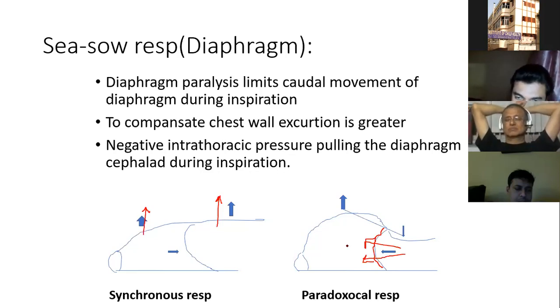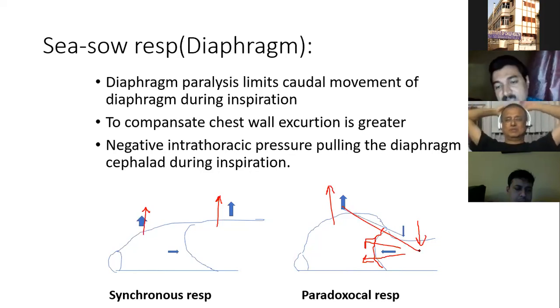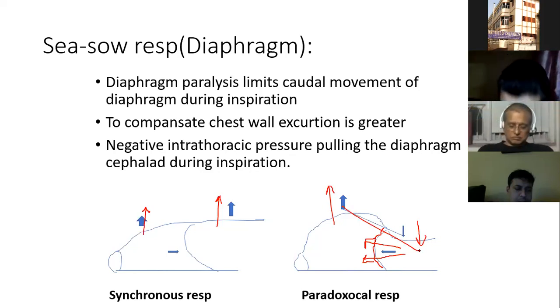So the diaphragm will move like this, the abdominal wall will be down like this, and the thorax will be up like this. So this is called paradoxical respiration, abdominal. Here, diaphragmatic palsy, though it is very rare, but for discussion purposes, paradox can be two: one is abdominal and one is thoracic.